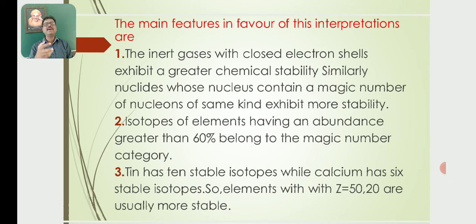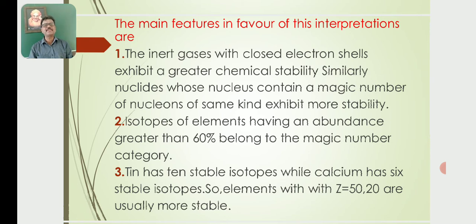So the second one: isotopes of elements having an abundance greater than 60% belong to the magic number category. Isotopes have the same atomic number but different mass numbers.